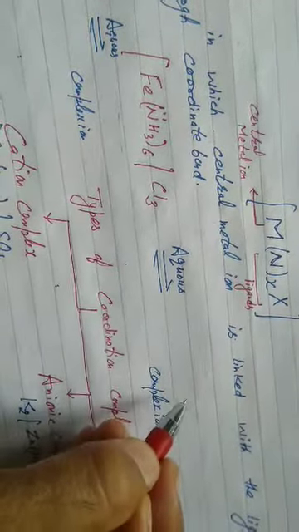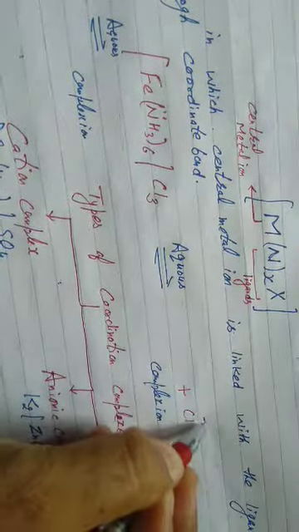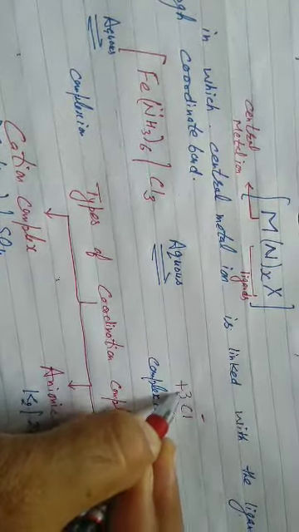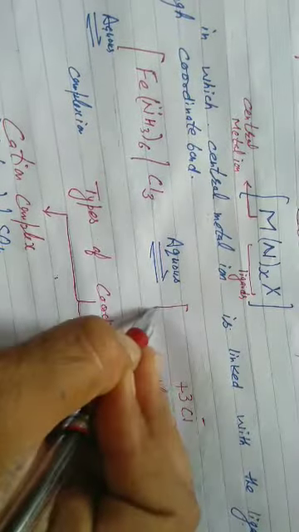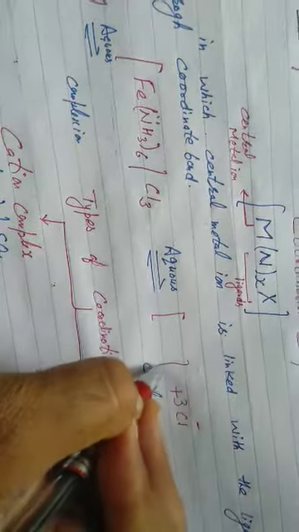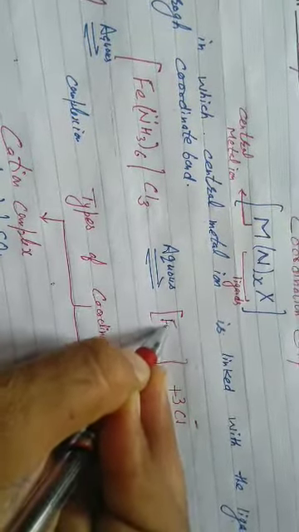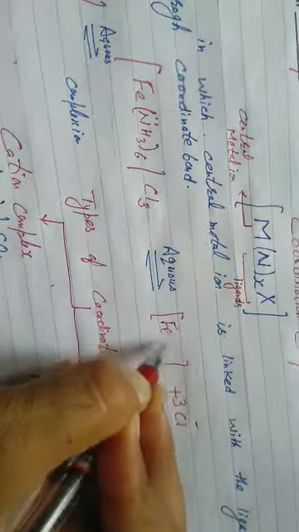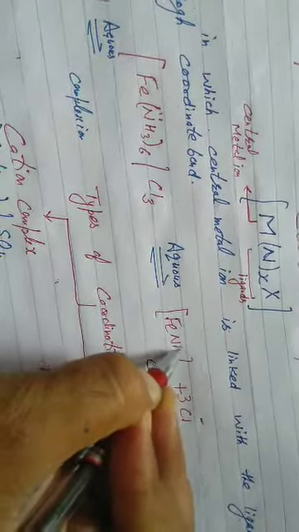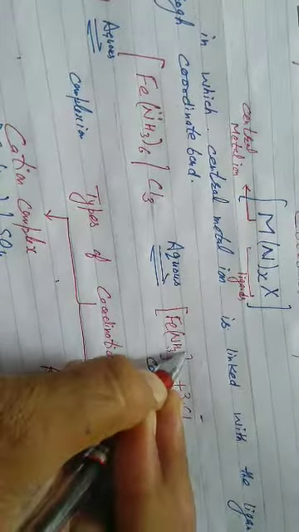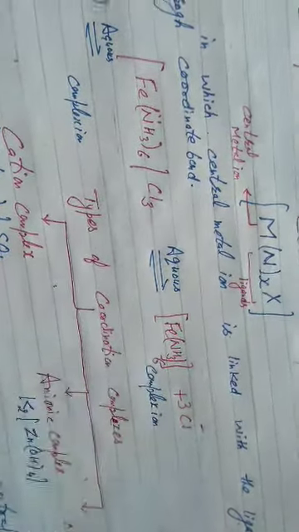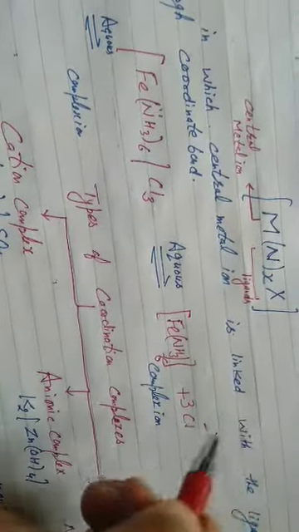When we ionize it in aqueous solution, the counter ion, that is chloride ion, will separate out, 3 times. But the square bracket remains as such, it does not dissociate under normal conditions. The square bracket part remains as such. That is the main unique property of coordination compounds. NH3 6 times. The counter ion is chloride ion 3 times, it means the charge on the complex is plus 3.